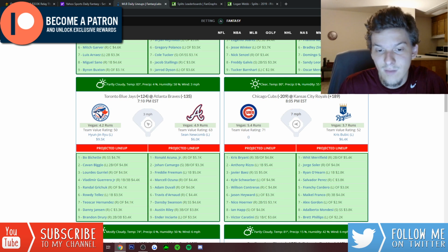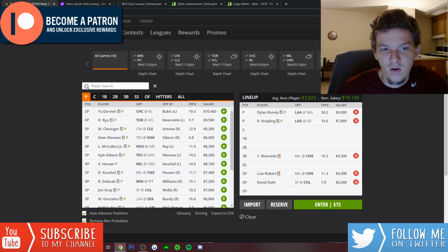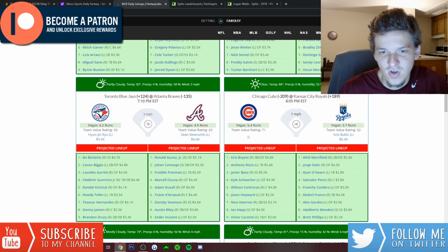Just love the Braves lineup top to bottom. So much power, so much upside. Even a guy like Ryu, a good pitcher, but he's shown he can get rocked at times, and the Braves just have such a good lineup. They could definitely do some damage against him here.